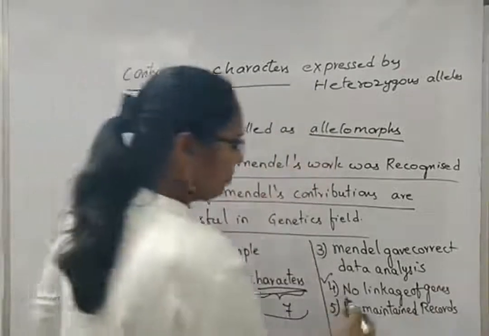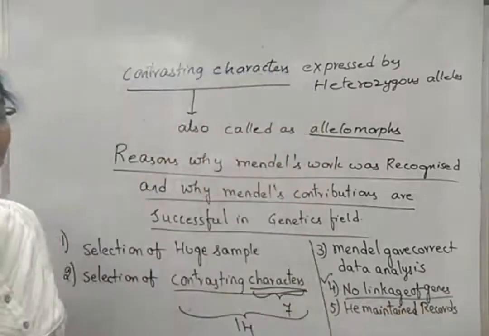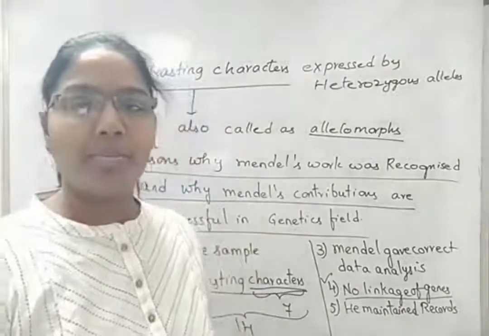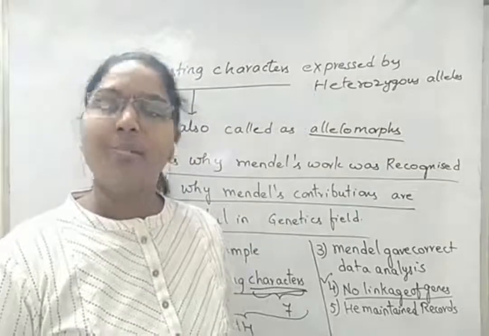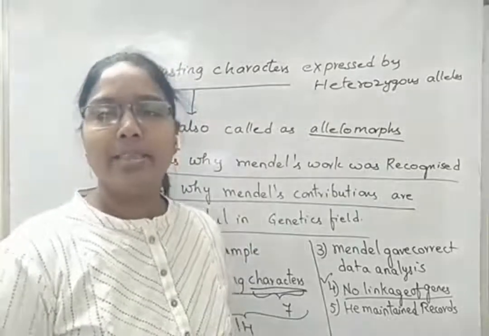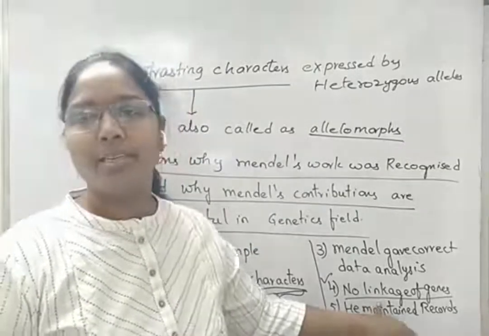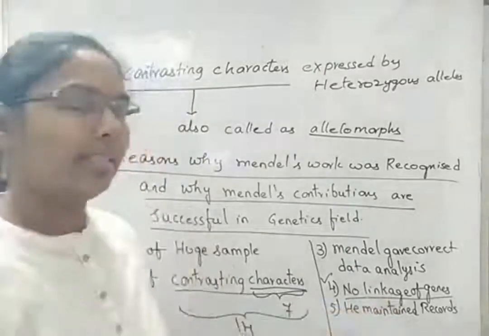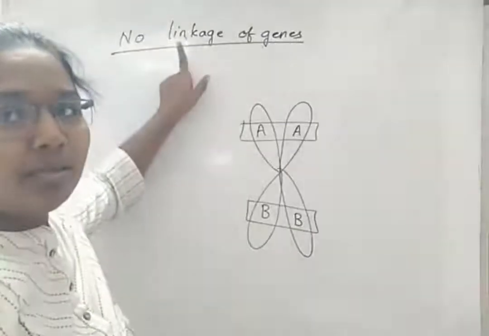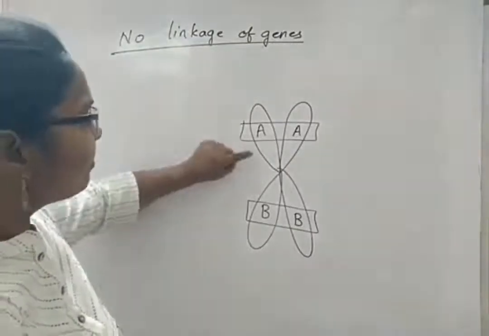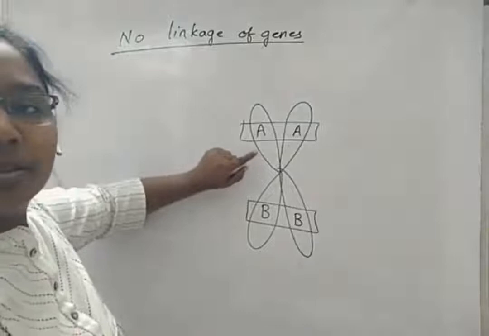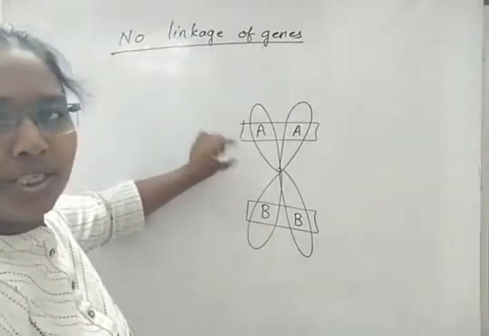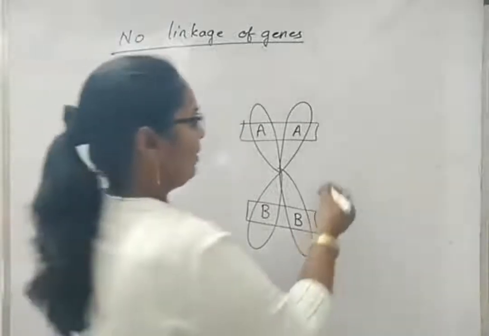Now we will see about this sentence. There is no linkage of genes. We have one special topic in this chapter about linkage of genes. We will see at that time in detail about those linkage groups. Just I will give a brief idea of what is meant by this sentence. Chromosomes, if they are like this, and different forms of alleles are arranged in different positions on a chromosome.